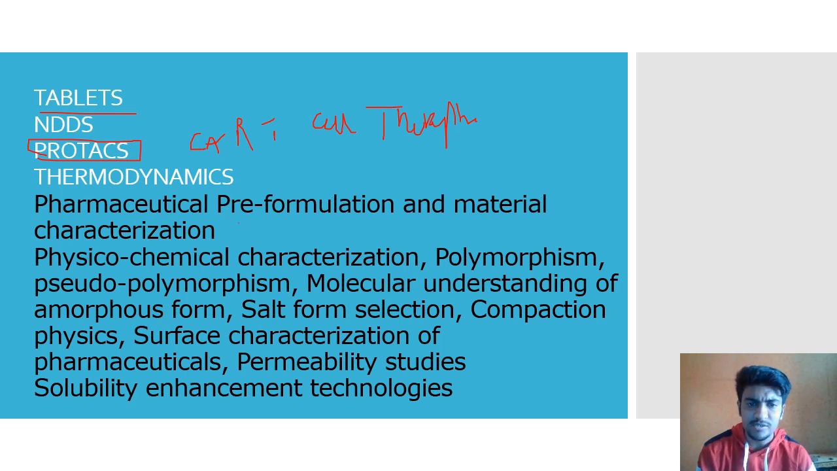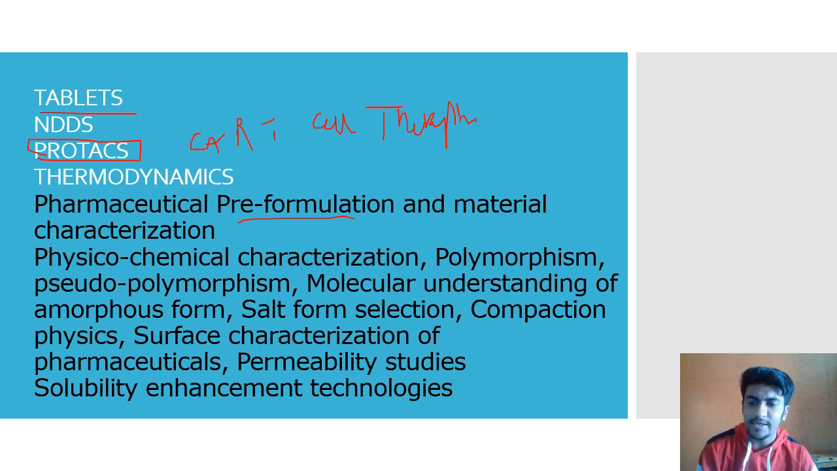Then pre-formulation, so all those things in pre-formulation: polymorphism checking, powder characteristics, stereopolymorphism, salt formation, surface characterization, surface area and all. Permeability studies, so you need to know about Caco-2 cell permeability studies, Franz diffusion cell, right, all those things. Solubility enhancement techniques, so we have co-solvency, hydrotropy, micronization, particle size reduction. There are a lot of different techniques for solubility enhancement.